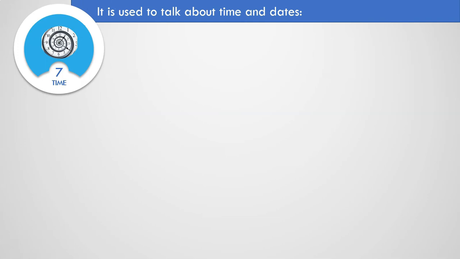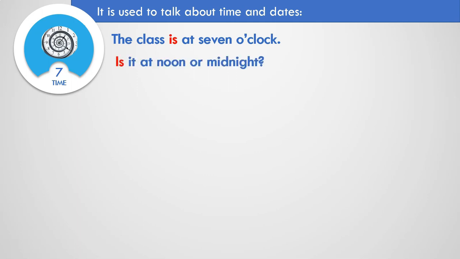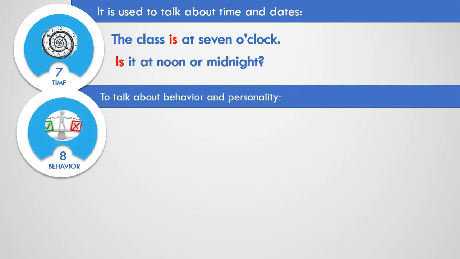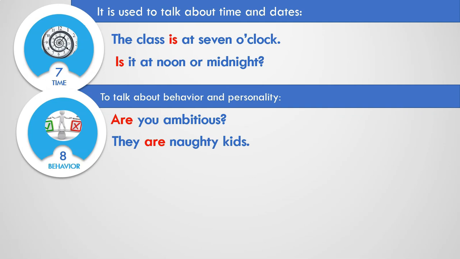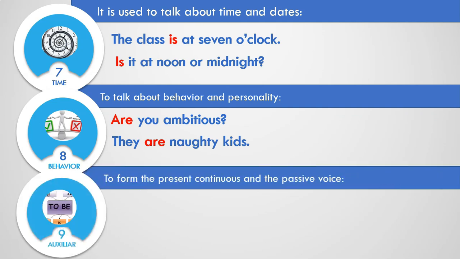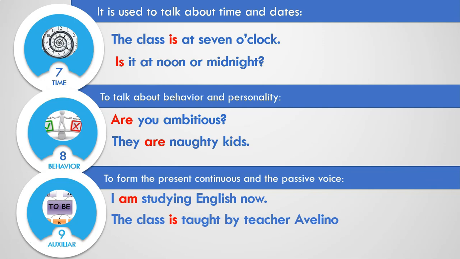It is used to talk about time and dates. The class is at 7 o'clock, is it at noon or midnight? To talk about behavior and personality: are you ambitious? They are naughty kids. And finally, to form the present continuous and the passive voice. I am studying English now. The class is taught by teacher Avelino.